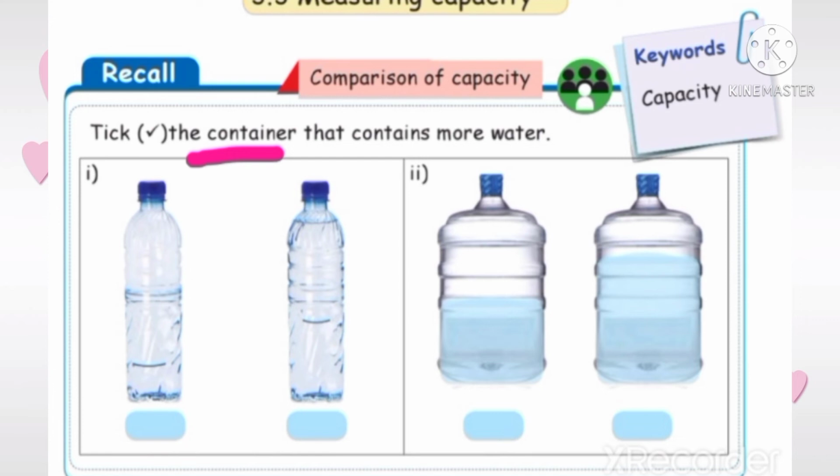First, compare this water can, children. Which has more water, children? Yes, the second one contains more water. So we take this water can. Next, second one, compare this water can, children. Which contains more water? The second one contains more water. So we take this can.